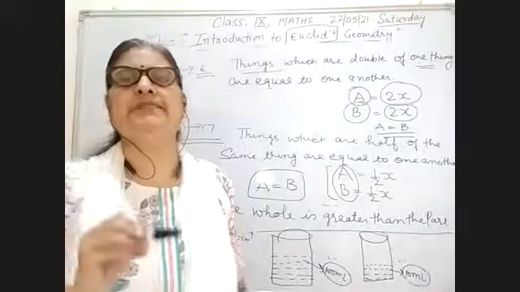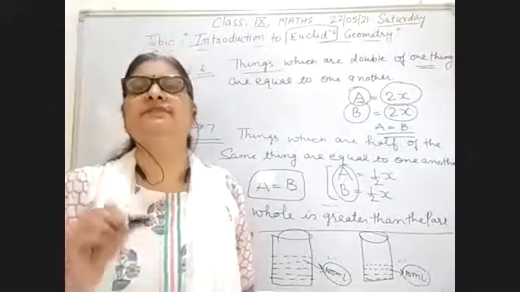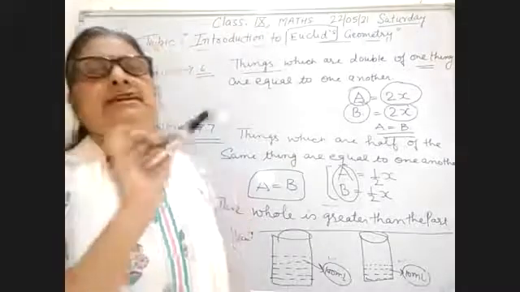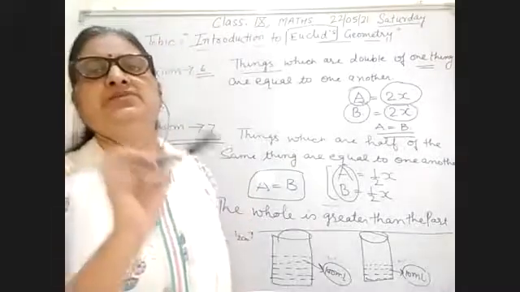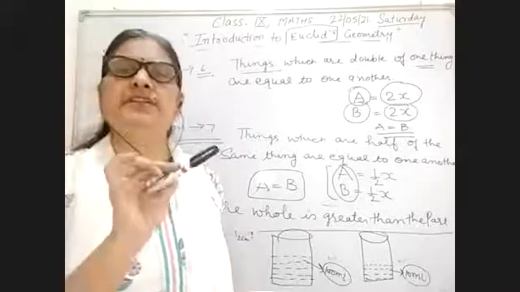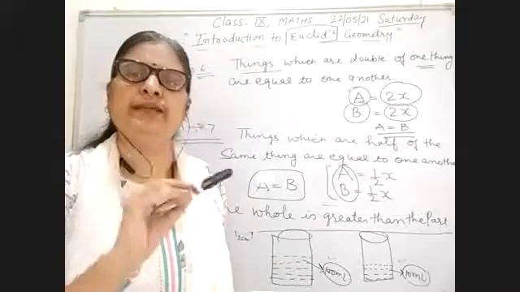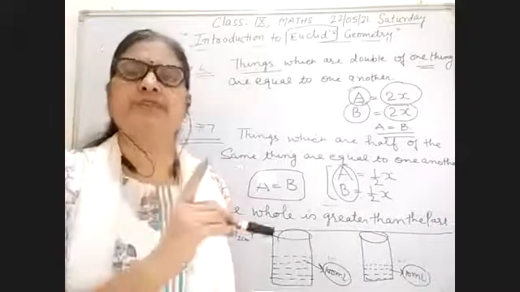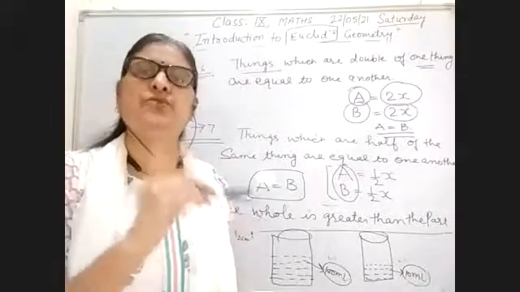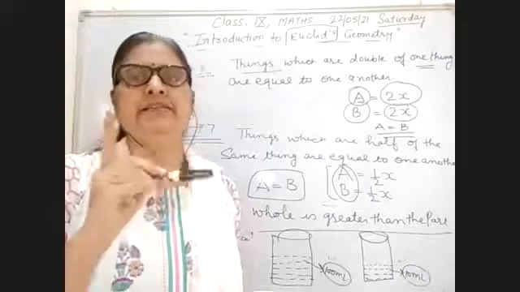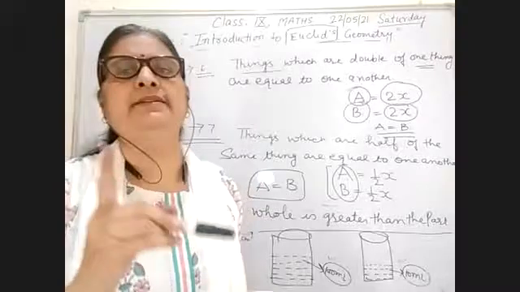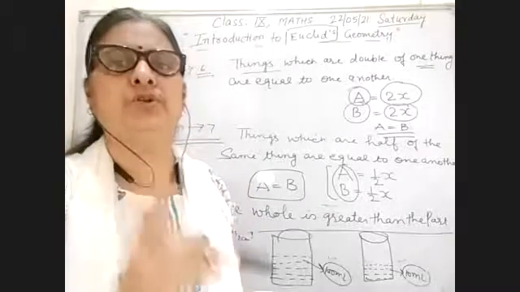The fifth axiom is the whole is always greater than the part. The sixth axiom is things which are double of the same thing are equal to one another. And the last axiom is things which are half of the same thing are also equal to one another. These are the 7 axioms you learn, and write them down in your notebook also.